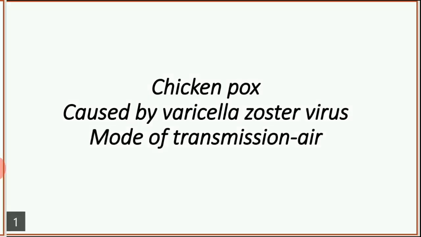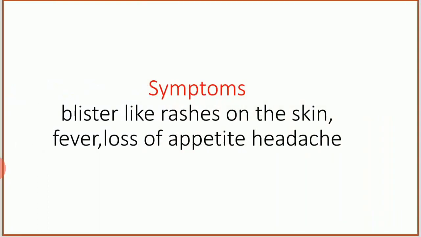What are the symptoms of this chickenpox disease? Usually it appears on the skin. The symptoms are blister-like rashes on the skin, loss of appetite so he won't feel hungry, fever, and headache. These are the symptoms. Usually rashes on the skin indicate that chickenpox may have occurred in that child.